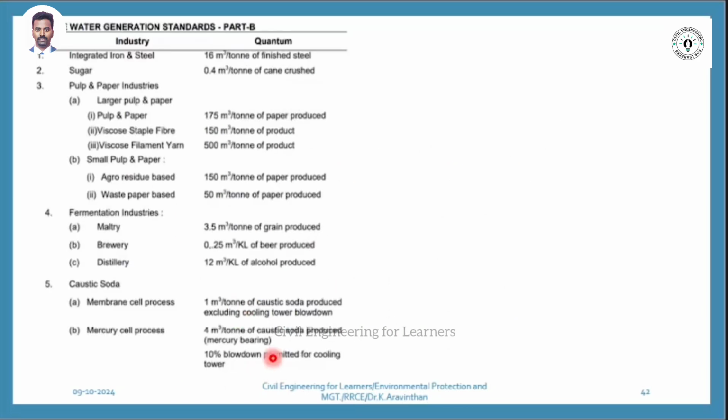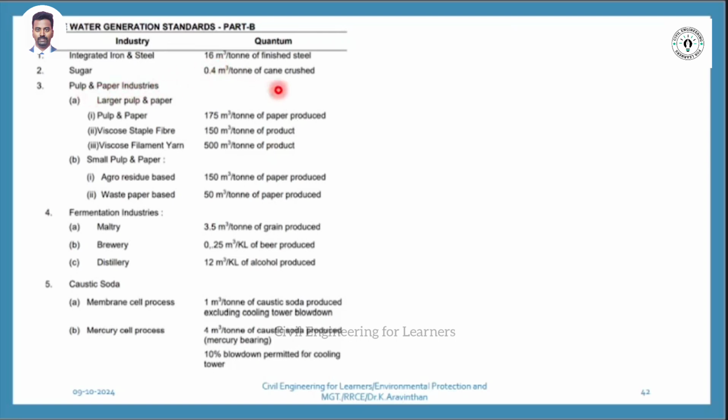Next, this is an interesting fact. How much water as waste is the industry discharging? This is a quantum given by the Pollution Control Board. Wastewater generation standards: if you are an iron and steel industry, how much wastewater can you generate? 16 meter cube per ton. What is 1 meter cube? 1 meter cube is 1000 liters. So 16 meter cube is how many liters? 16,000 liters of water they can discharge as wastewater. That is the understanding here.